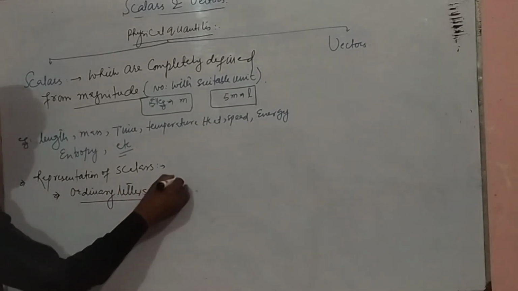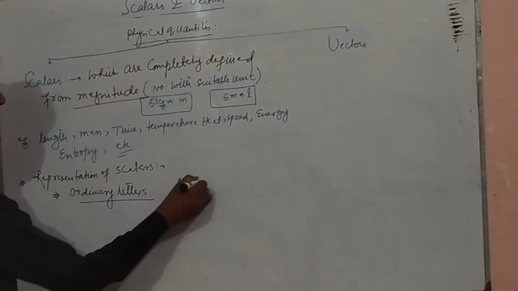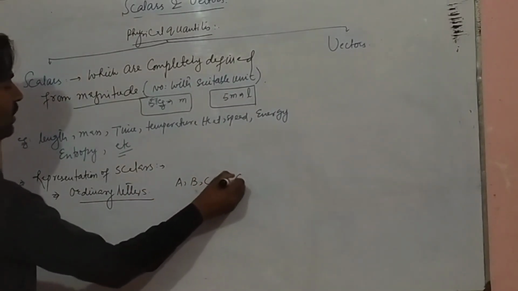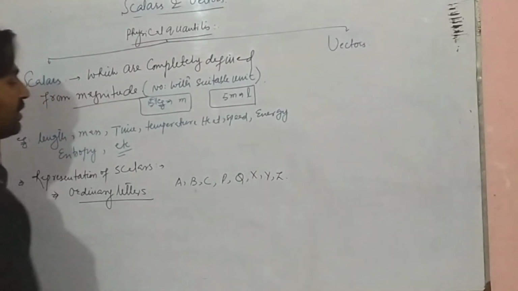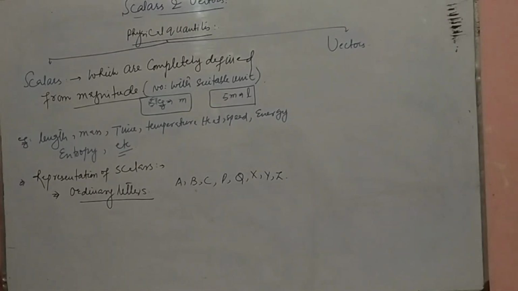Let's say A, B, C, P, Q, X, Y, Z. So scalars are represented by ordinary letters.